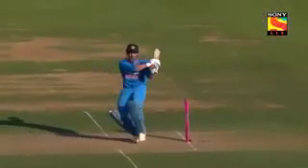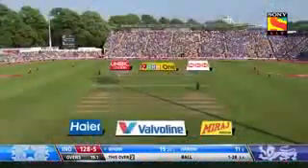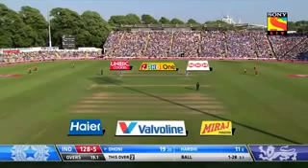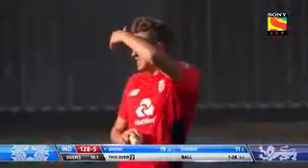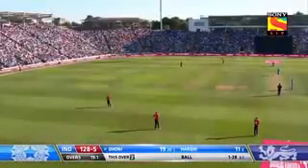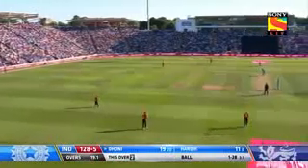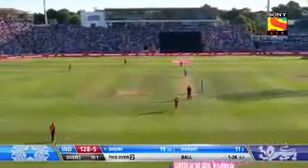Mid-off's up. The cover fielder's up. He gets the best fielder in at deep fine leg, deep square leg. So MS Dhoni knows what the length is going to be. Back of a length. Big boundaries on the square. But MS Dhoni can clear any boundary in world cricket. Third man up, point, deep cover, mid-on, mid-off up.